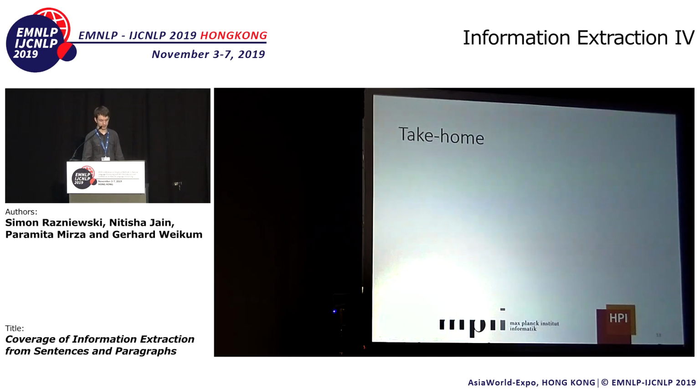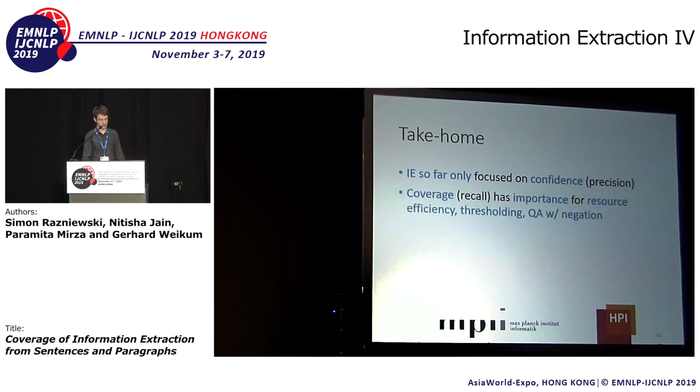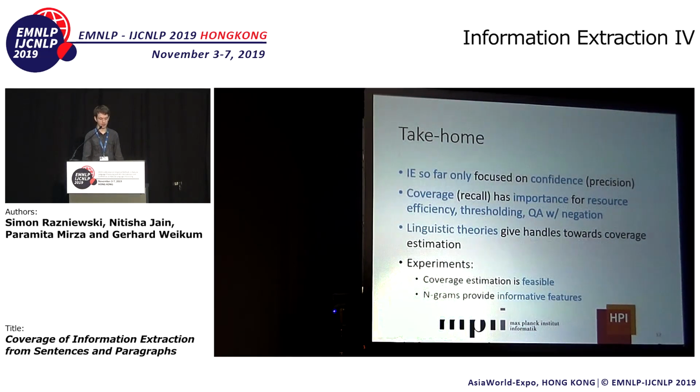And the take-home messages are: information extraction so far has only focused on confidence or precision, how likely what it extracts is correct. We make the case here that coverage or recall has similar importance, and we show 3 motivations. For resource efficiency, knowing how many sources to go to; for thresholding, when to discard extraction candidates; and for question answering with negation. And we show that linguistic theories give a handle towards doing this coverage estimation, and our experiments show that the estimation is feasible and that n-grams provide informative features. Thank you.